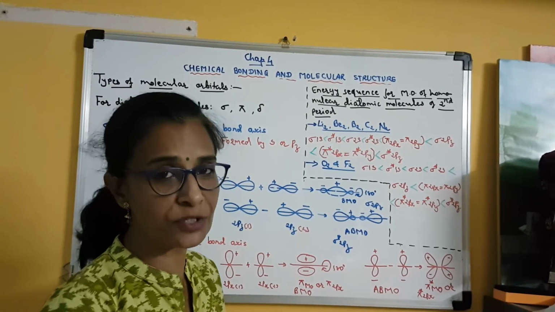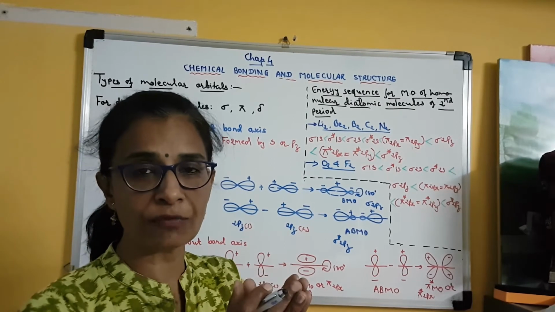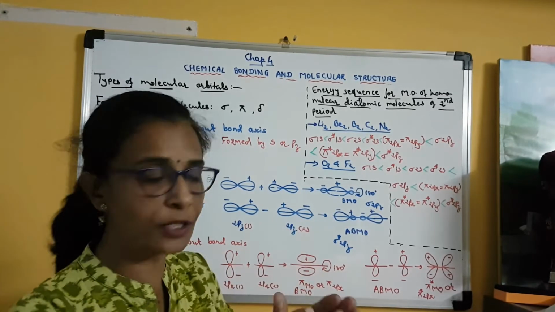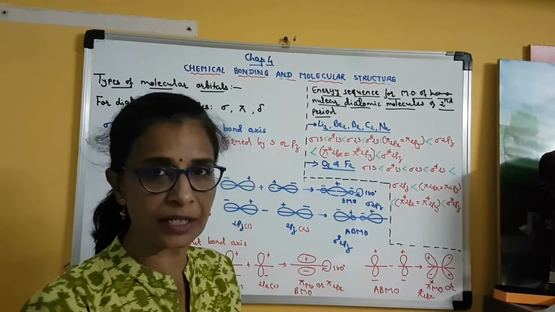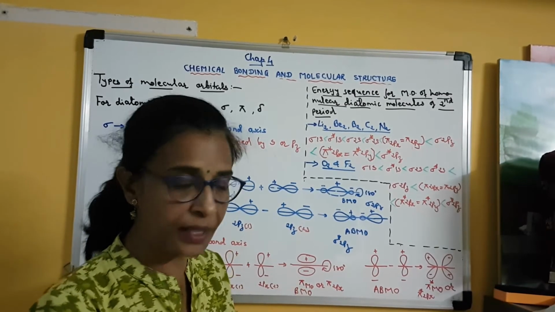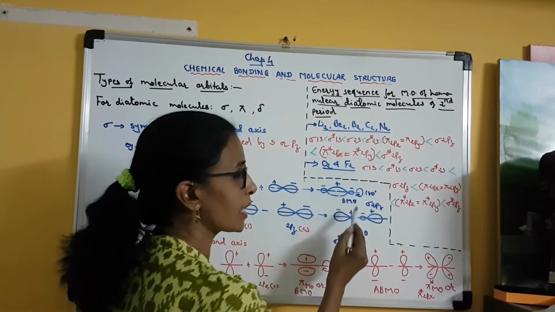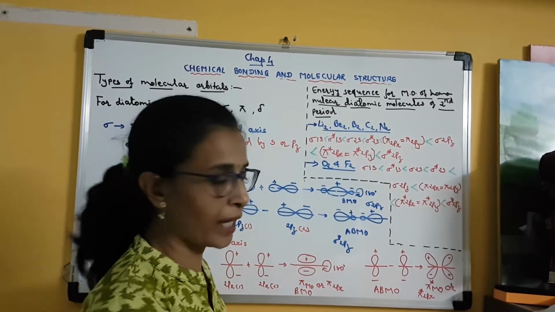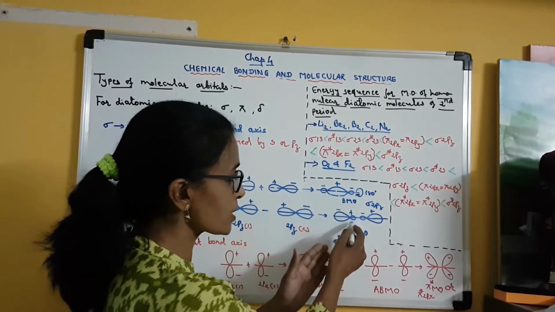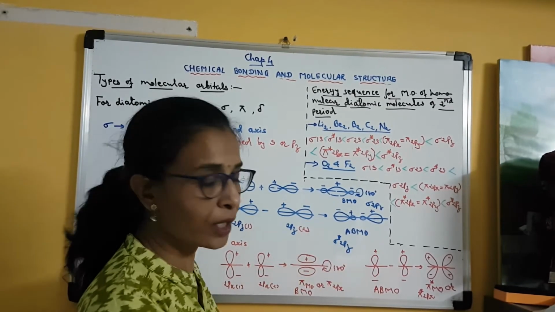In the second chapter we studied what a nodal plane is: it is that region around the nucleus of an atom where there is no electron, or the electron probability is 0. As I told you in the previous lecture, electrons occupying the antibonding molecular orbital will not remain between the two nuclei, but are slightly away from the two nuclei. Clear? So here there is a nodal plane. There is no electron present between these two lobes. Clear? So this is called an antibonding molecular orbital.